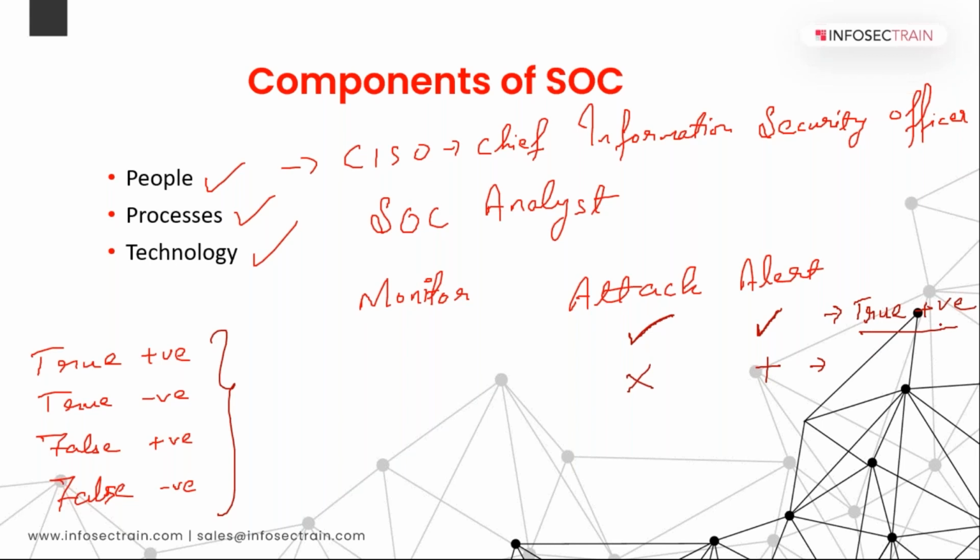Then the next condition: if alert says yes, there was an attack, but when we checked in reality, there was no attack, it will be a false positive, because the alert gave you positive.